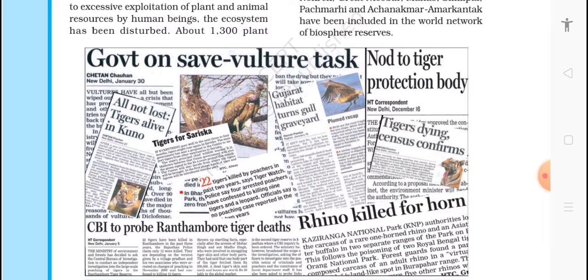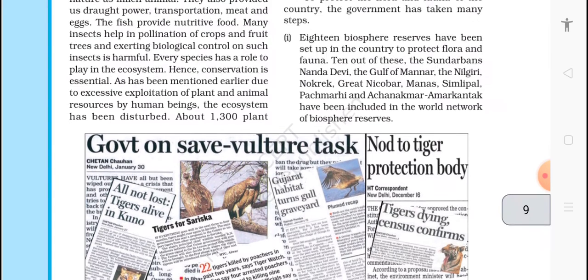The government has said save vulture, and say no to tiger hunting. Okay, the government has also launched a program to save the bird species of vulture because it helps to clean our environment. They eat the dead bodies of any species, and that does help in cleaning our environment.